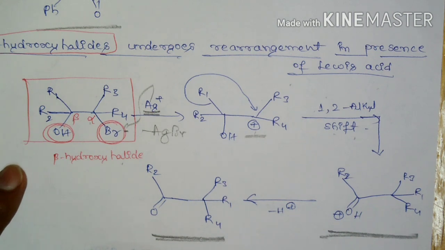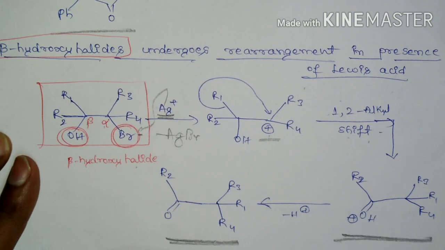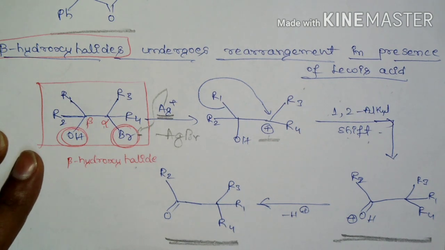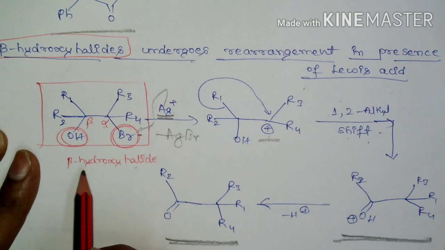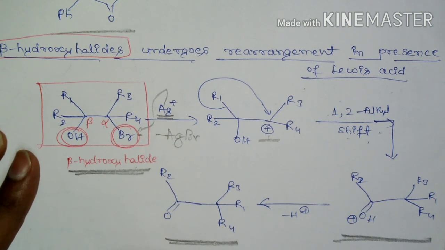So this is the case with beta hydroxy halides as substrate, and this is called the semi-pinacol-pinacolone rearrangement. The mechanism is the same, only the substrate is different. Here, instead of a 1,2-diol, the substrate is a beta hydroxy halide.